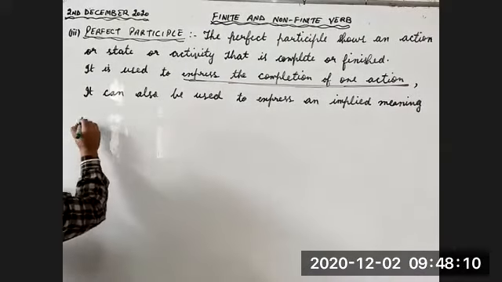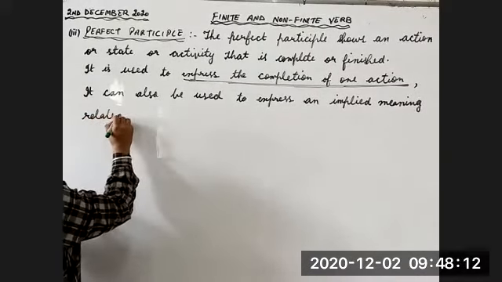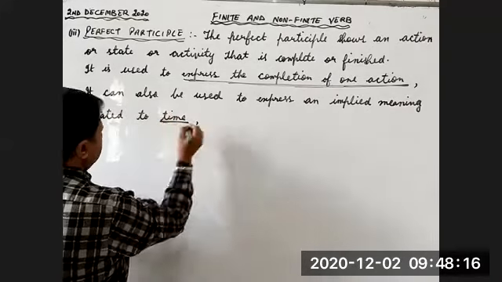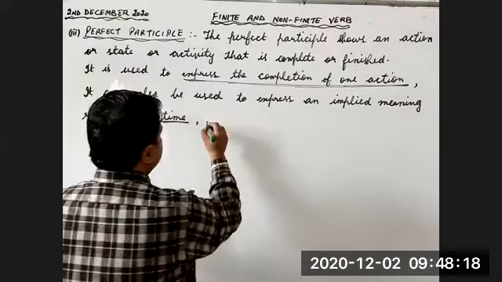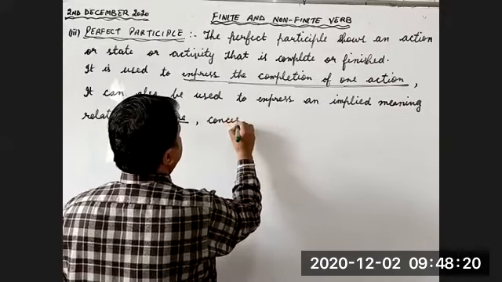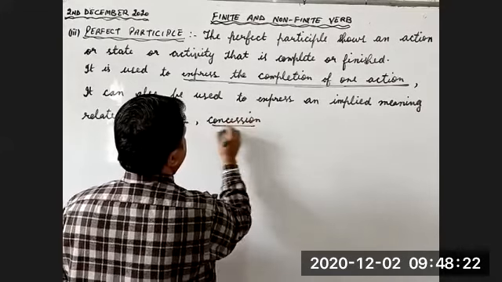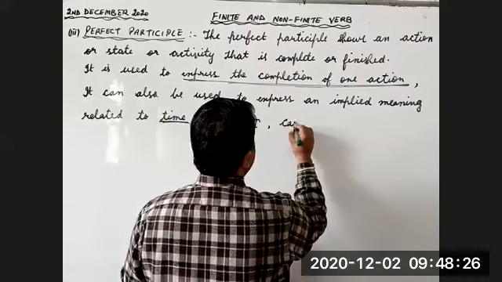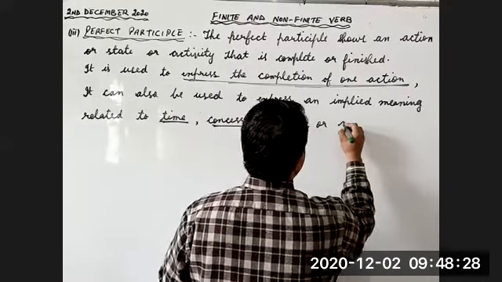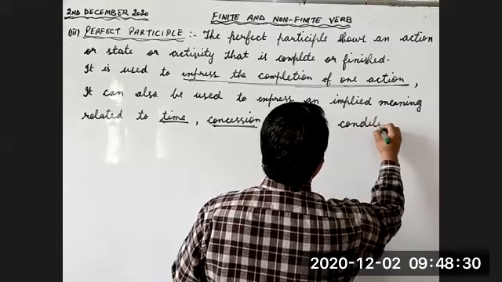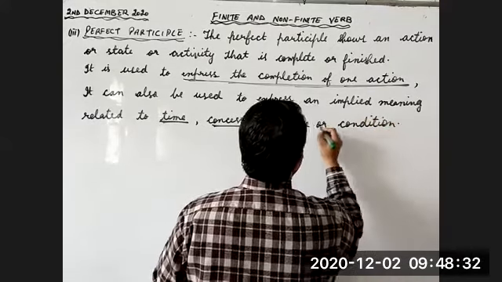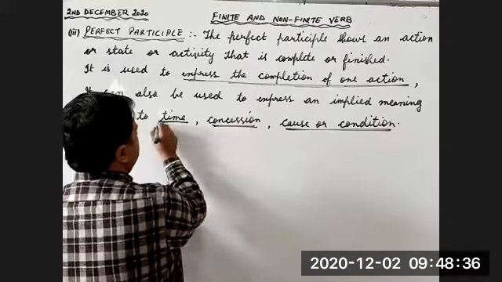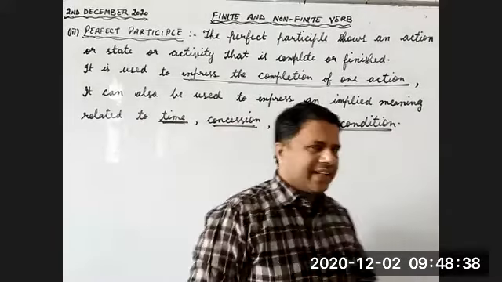Implied meaning related to time, concession, cause, or condition. So then 1, 2, 3, 4. Total 4 uses are there.